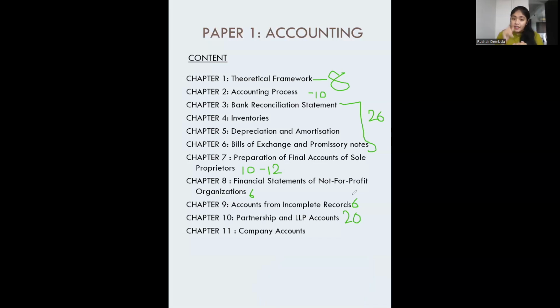We'll be learning how the things are presented, the secured creditors, unsecured creditors, how they are presented, then your long term liabilities, how in particular they are presented. All these details we are going to learn in depth over here. Okay, so this is how our syllabus is, and for the company accounts we'll be requiring around 15 hours.